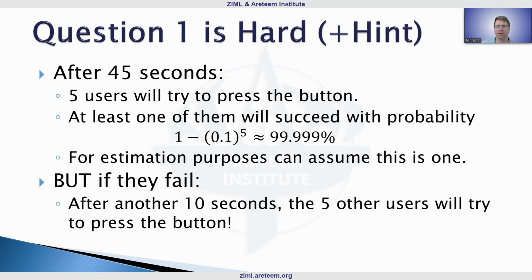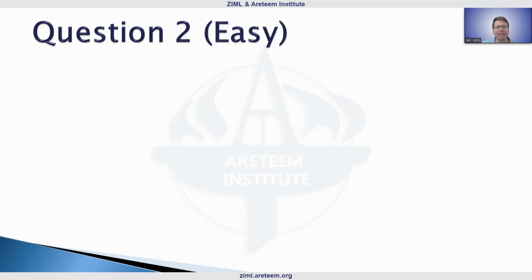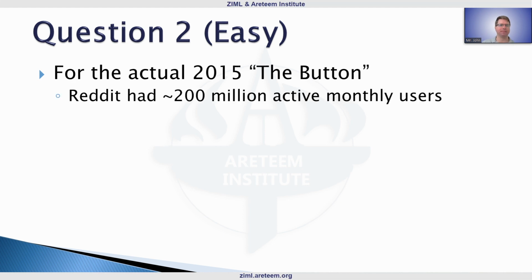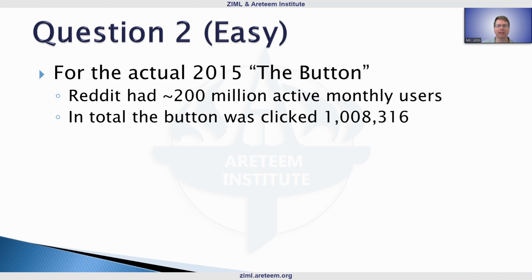Okay, finally, let's have an easy question, which is more based on the real things that happened. For the actual 2015 The Button, Reddit had roughly 200 million active users. The button was clicked 1,008,316 times.